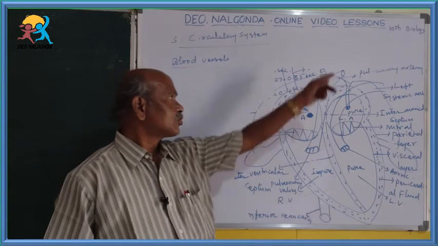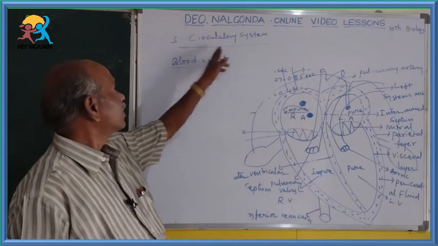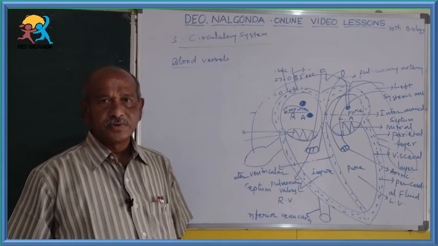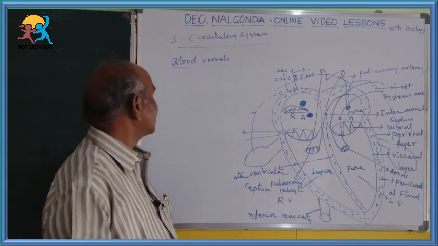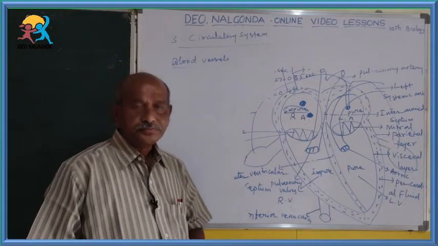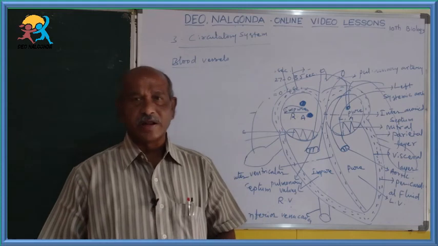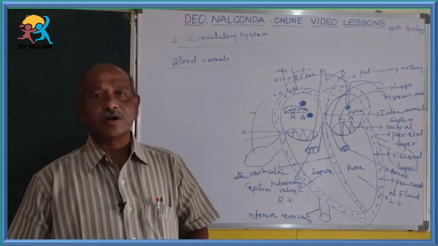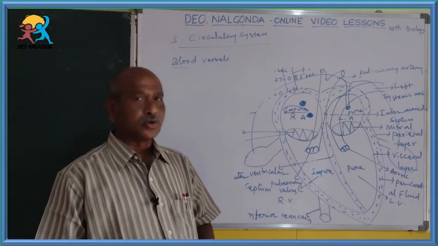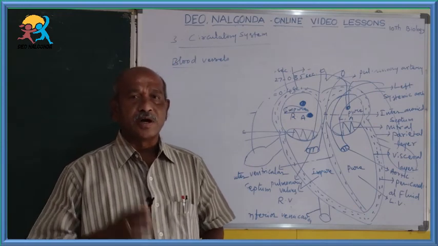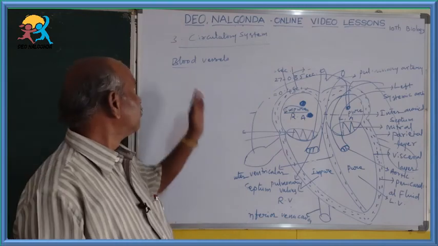For 10th class students, biology, 3rd chapter, circulatory system. In that, we can go to the next topic, blood vessels. In the last classes, you learned the external and internal structure of the heart and also the working of the heart. For that we know the cardiac cycle. Afterwards, we can go to blood vessels.